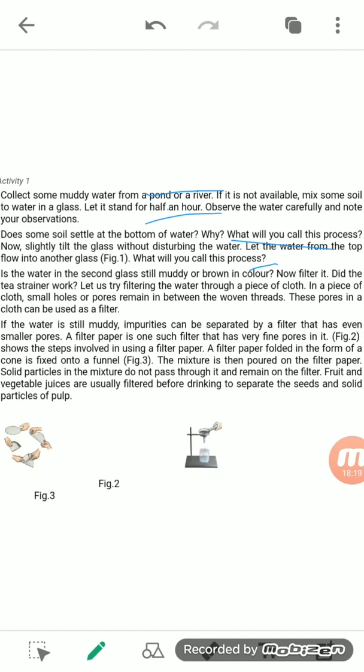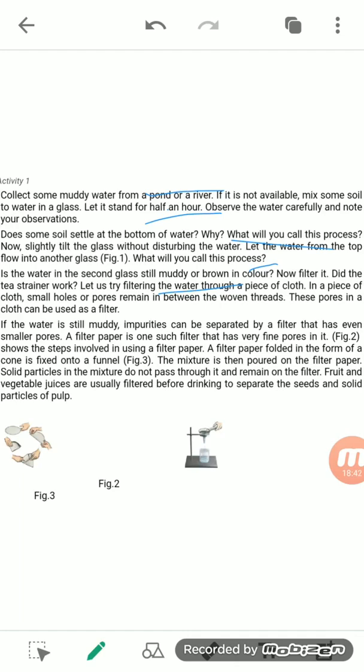Okay, so what can we do? Let us try filtering the water through a piece of cloth. So we can filter the water which we poured in the second glass by taking a piece of cloth.